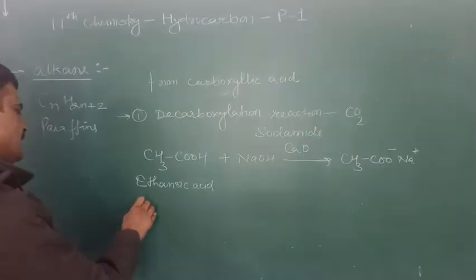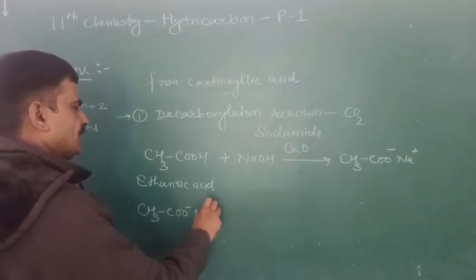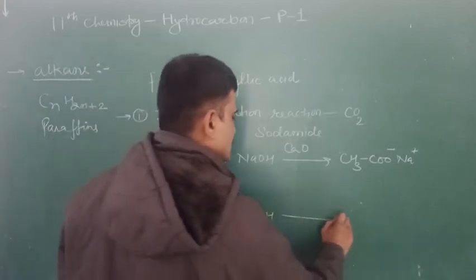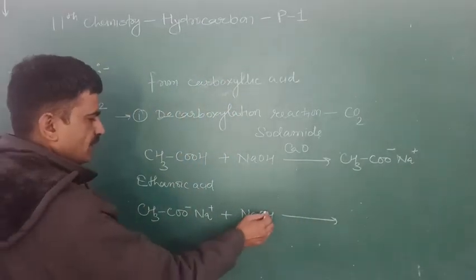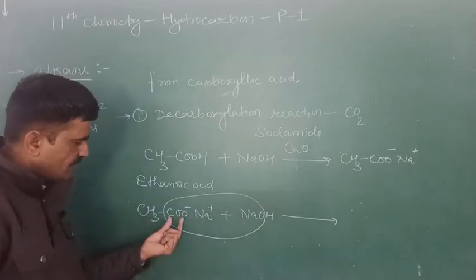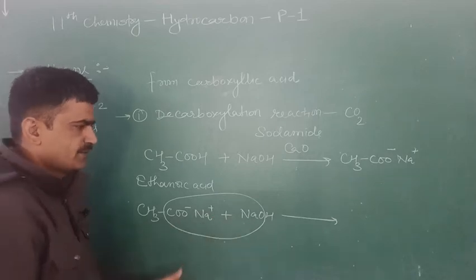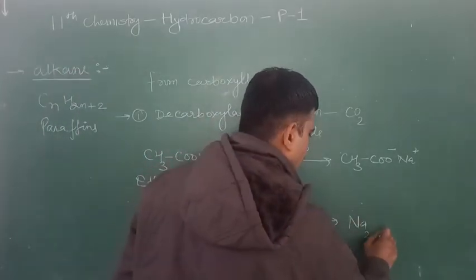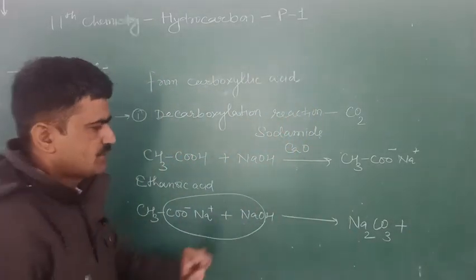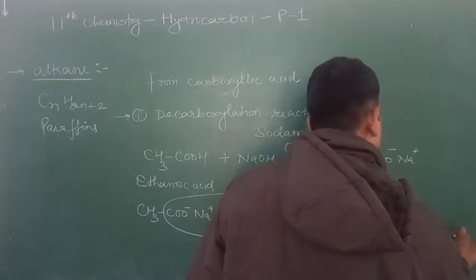Now this sodium acetate reacts again with another molecule of sodium hydroxide and it forms sodium carbonate. See, this molecule of carbon dioxide is removed, CO2. It forms sodium carbonate along with CH3 and this H forms methane gas.